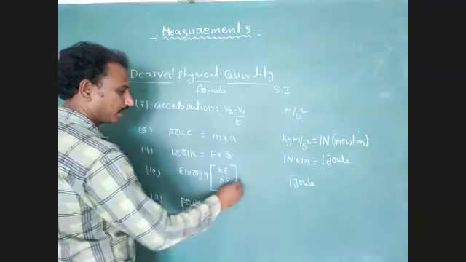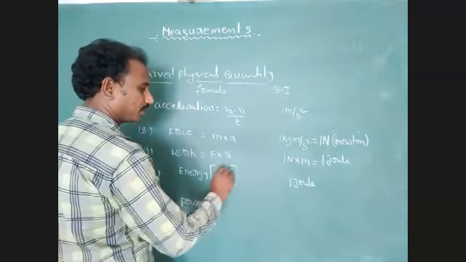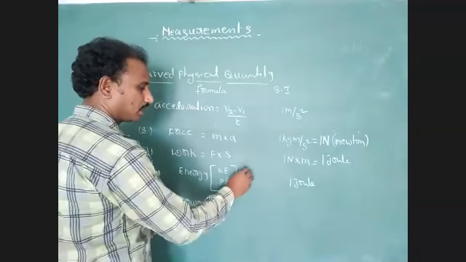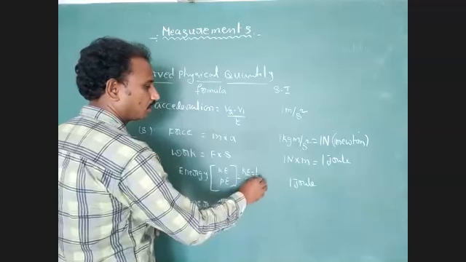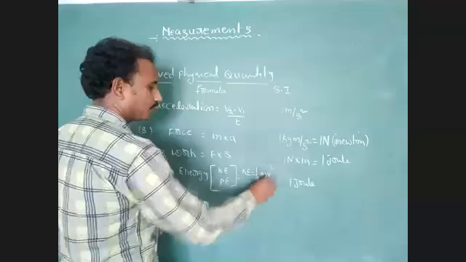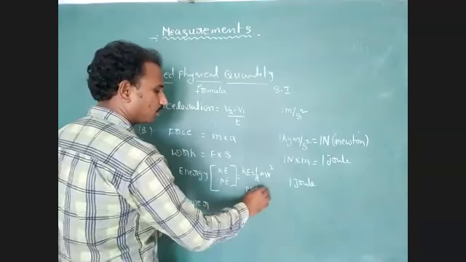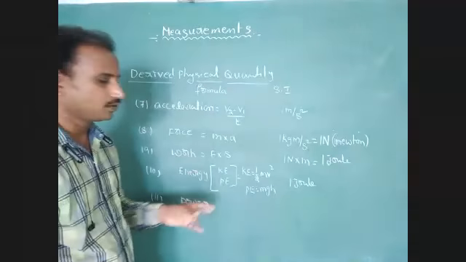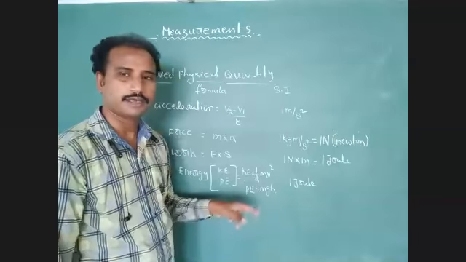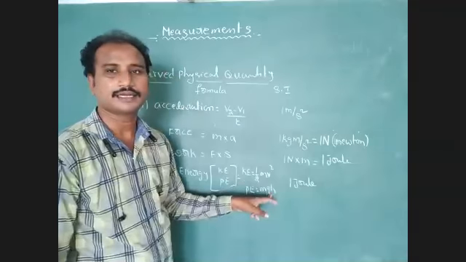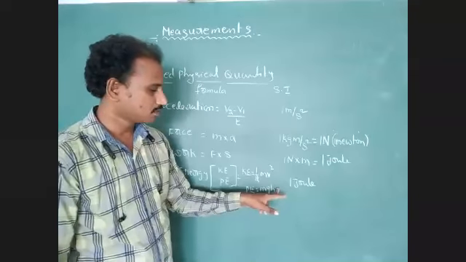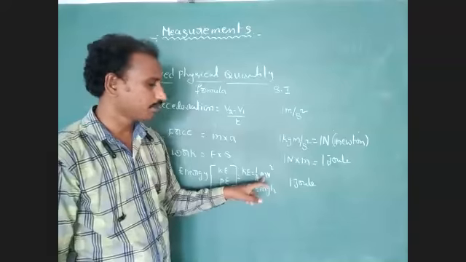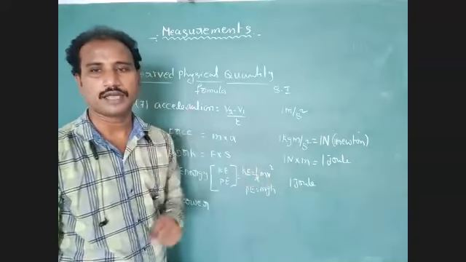Power equal to energy by time. The 2 types of energy: kinetic energy KE equal to half mv square, potential energy PE equal to mgh. Here m means mass, g represents acceleration due to gravity, small h represents height. In half mv square, m represents mass, v represents velocity.